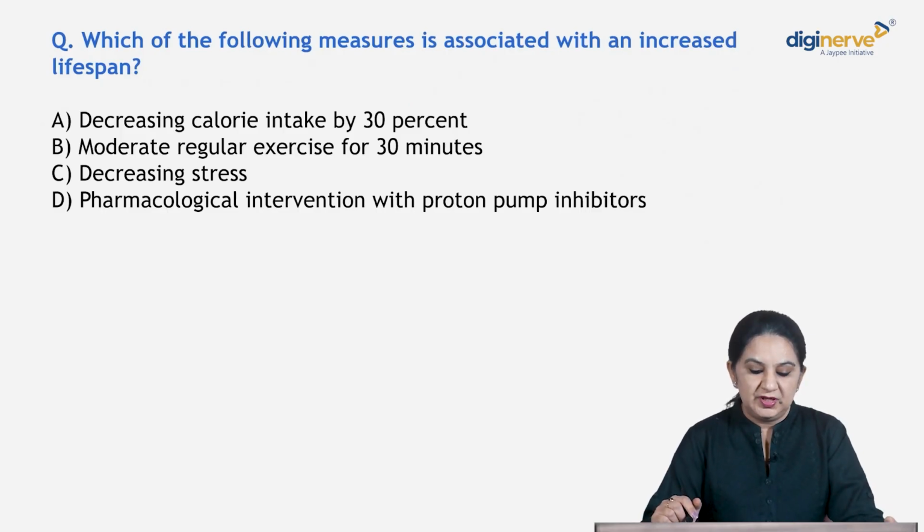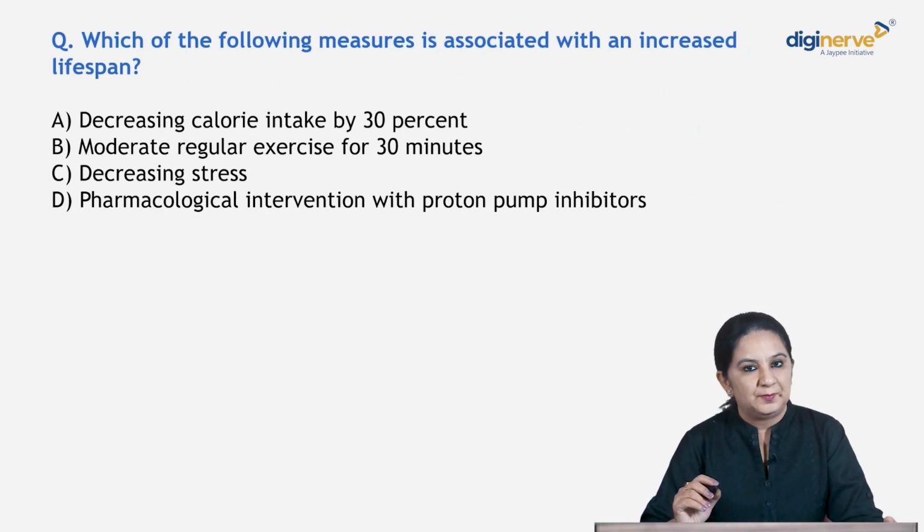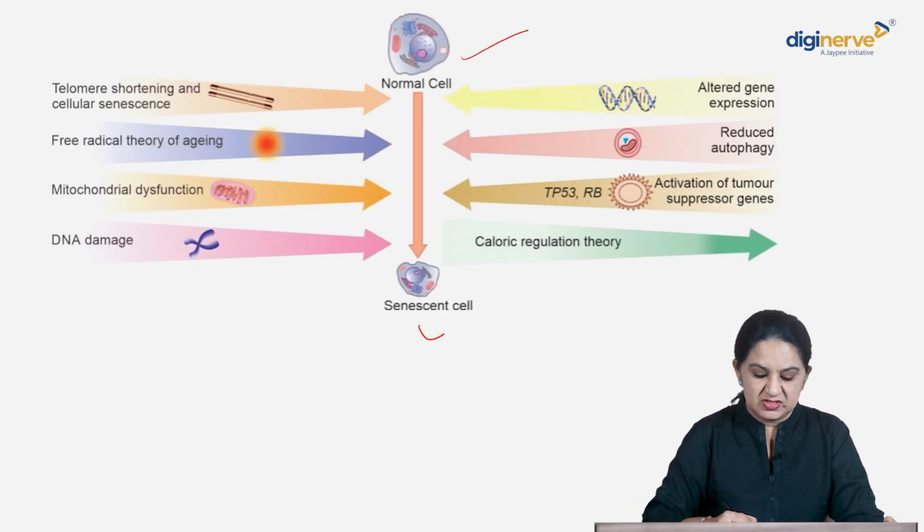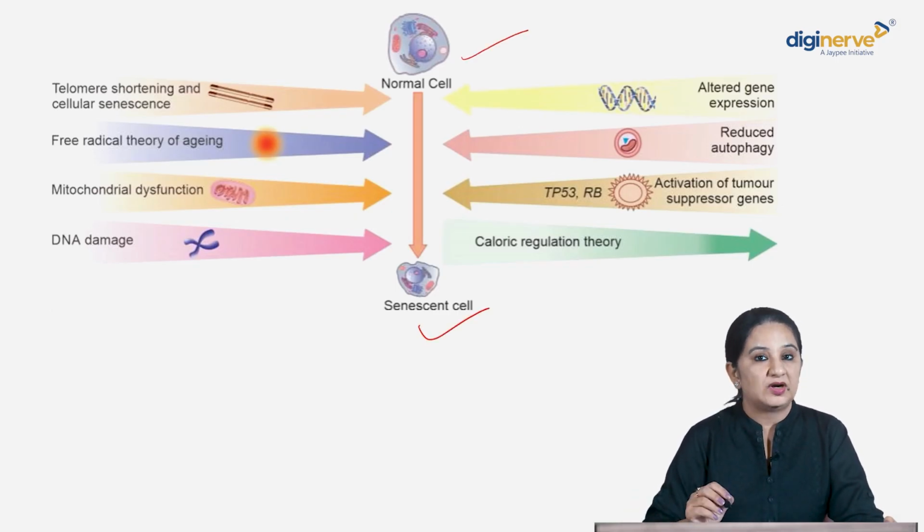Which of the following measures is associated with increased lifespan? Okay, this is your second question on aging. Before looking into the options, let's quickly revise the theory of senescence. This is your normal cell. This is your senescent cell. Now, what are the factors responsible for aging?